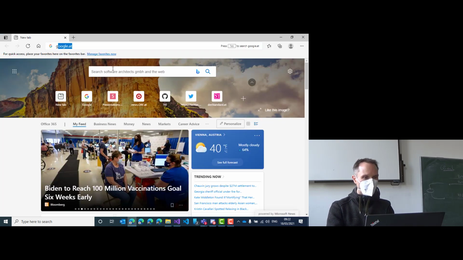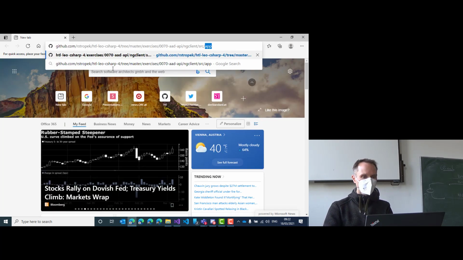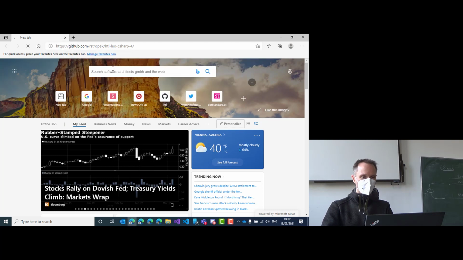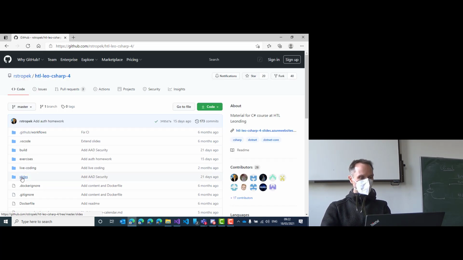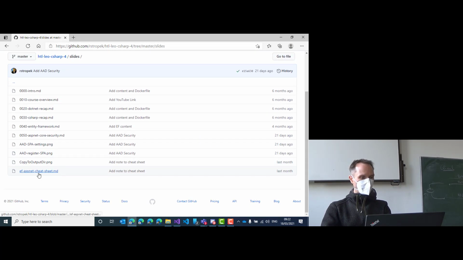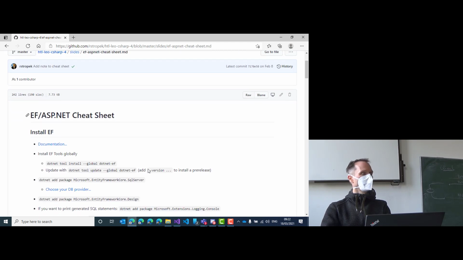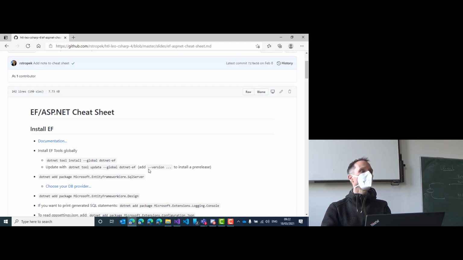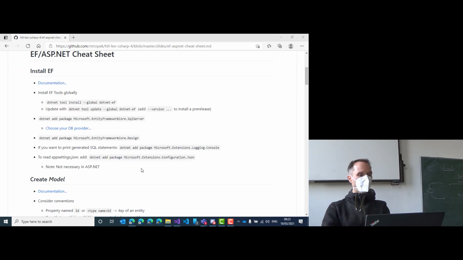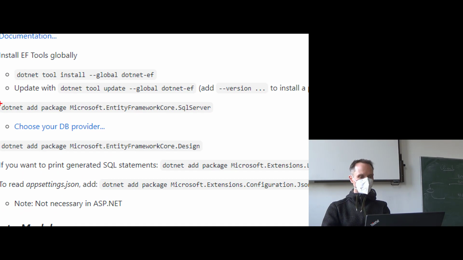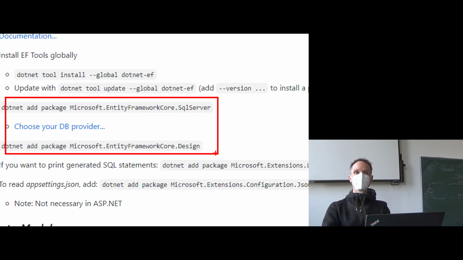But remember, in my course material, you have on the slides this Entity Framework cheat sheet. You used it in the last exam, and you of course can use it in the next exam too. Right? So the cheat sheet is still valuable. And in this cheat sheet, you will find the NuGet packages that you have to install.